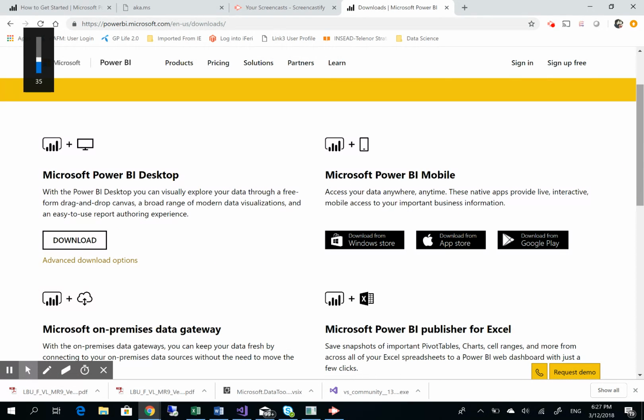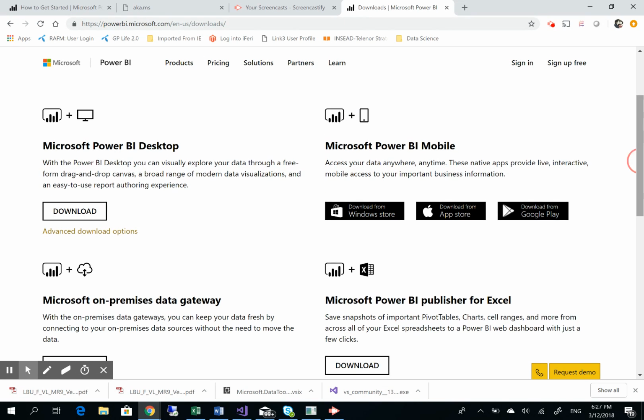In this page, you can see the download link is available. So we're gonna download Power BI desktop today. Power BI comes in mobile form, so you can access your reports on mobile.